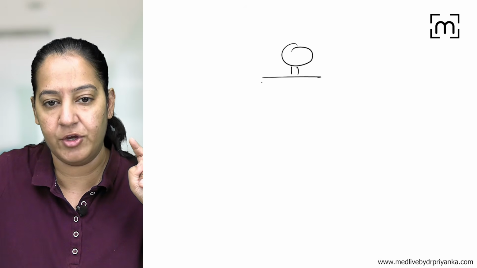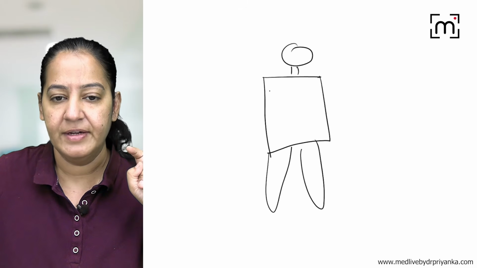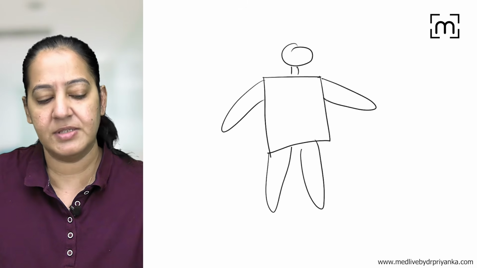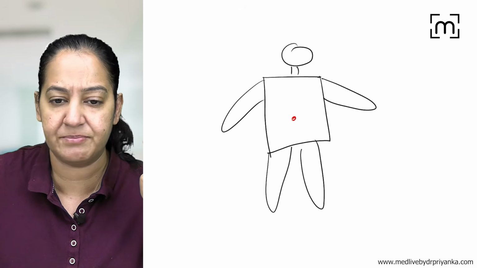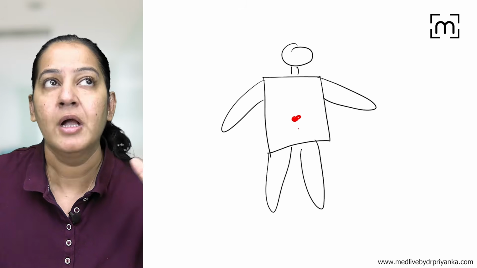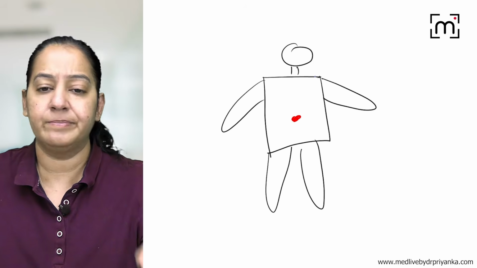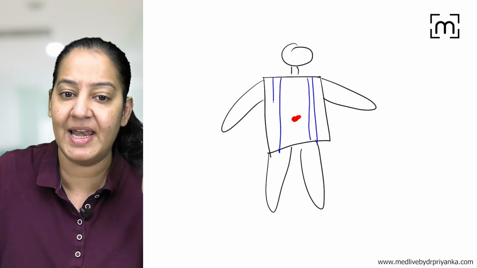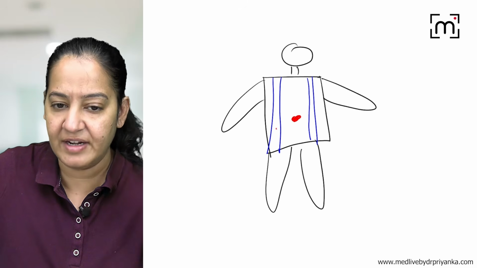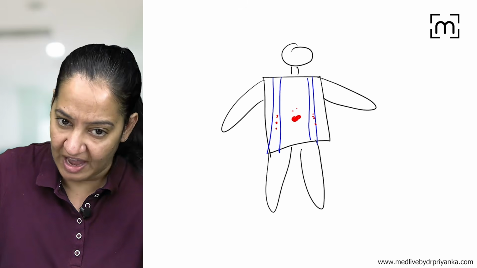So let me tell you, this is a human body. For example, we are drawing a human body. Okay, this is the patient. Now just suppose there is a primary tumor, let's say in the abdomen or in the GIT, right? This is the primary tumor. Now the cells of the primary tumor will dislodge some of the cells and they will enter either the lymphatics or the blood vessels, or spread through the cavity only.